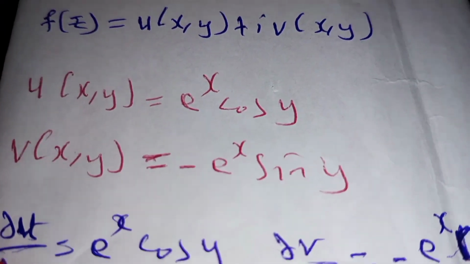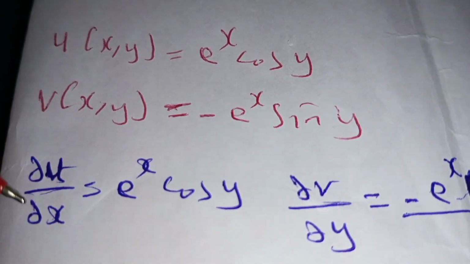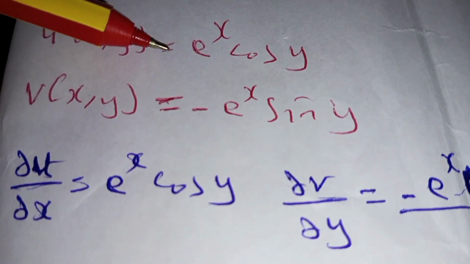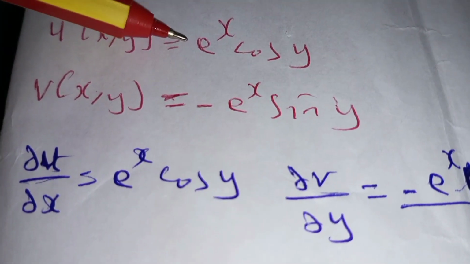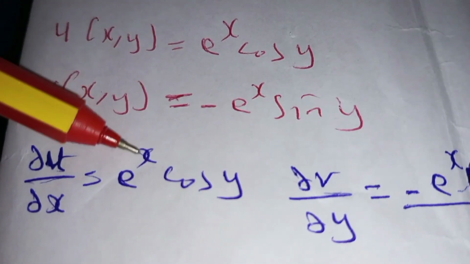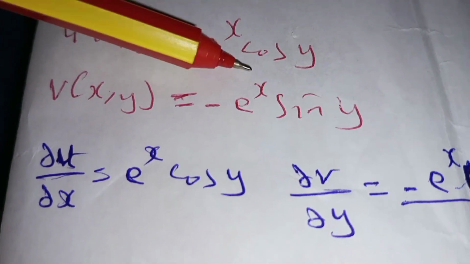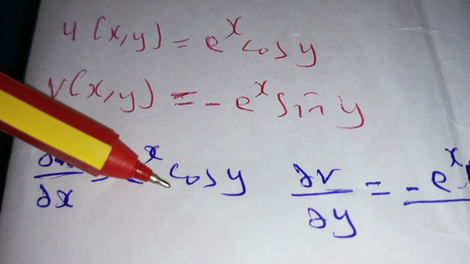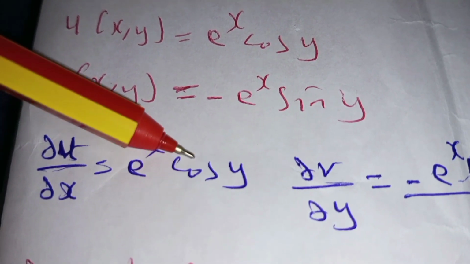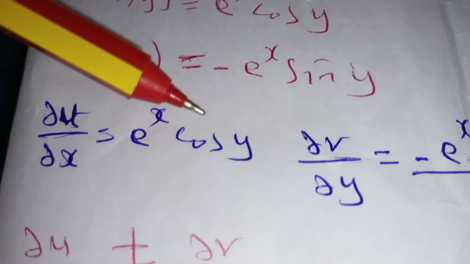Then from there, we take the partial derivative of function u with respect to x. When you differentiate this function with respect to x, exponential x differentiated with respect to x is exponential x, and cos y is a constant. So exponential x multiplied by the constant cos y, the result is exponential x cos of y.